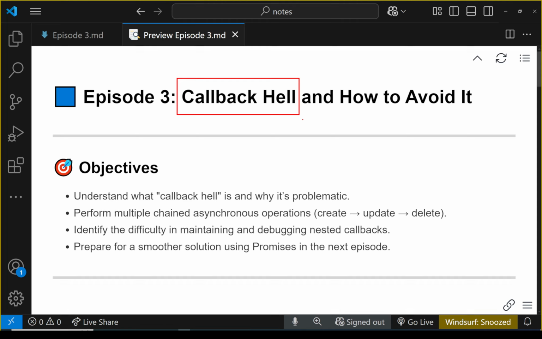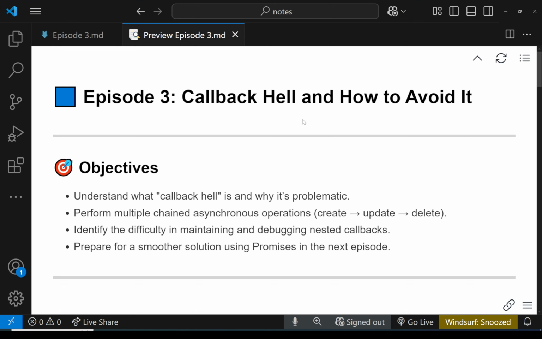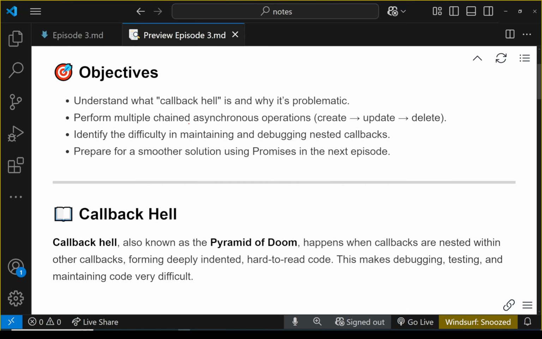And then from episode 4, where we start talking about promises, you will better understand the importance of promises, and you will appreciate the way that promises make asynchronous coding easier. So the objectives of this episode: we're going to talk about callback hell, as I told you, why it is problematic. We're going to perform multiple chained asynchronous operations.